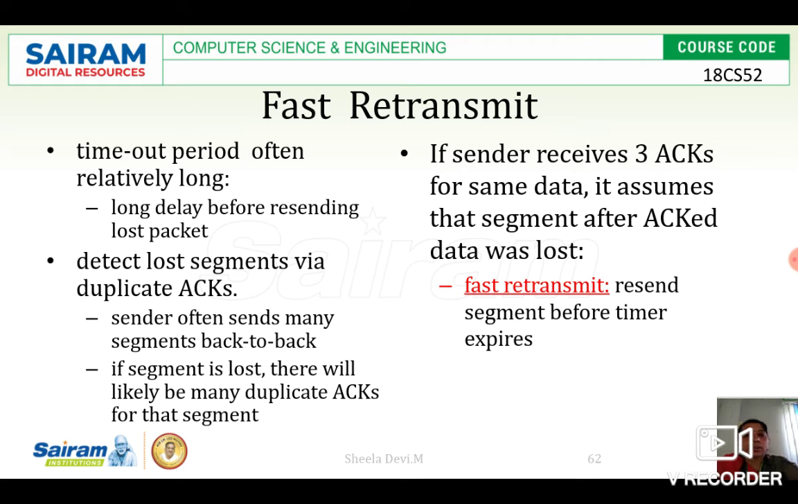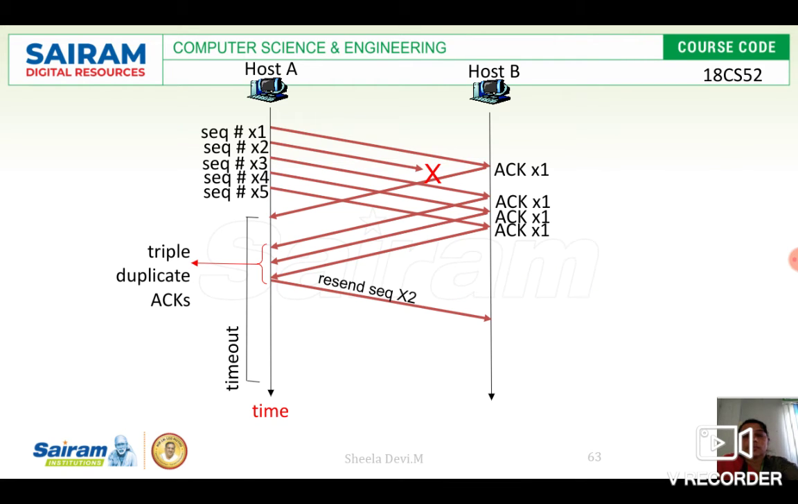I will explain with the diagram. Fast retransmit: resend the segment before the timer expires. What is the use of fast retransmit? Without waiting for the timer to expire, we can retransmit the data so that there will not be a long delay and time consumption will be less. If you see this diagram, you can understand what fast retransmit is. I am sending the data with sequence number x1. It reaches host B and it gives the acknowledgement. And I am sending the next data. It goes, but it is lost during transmission.